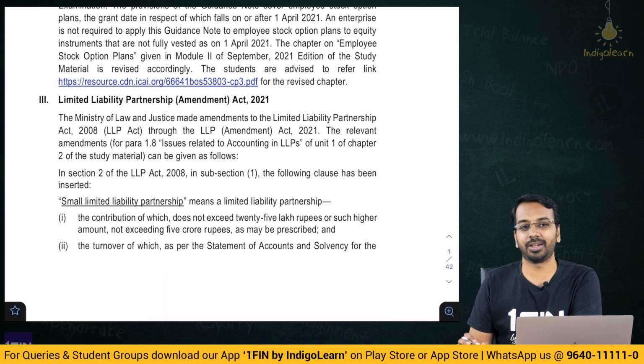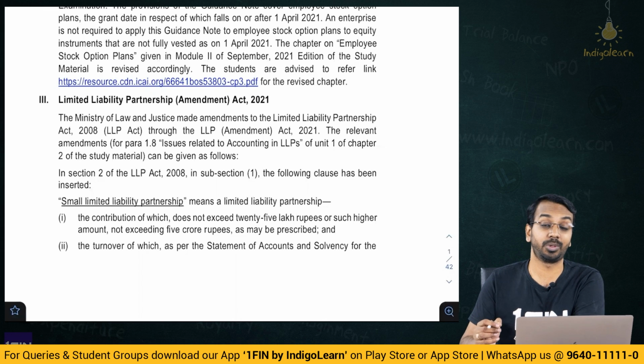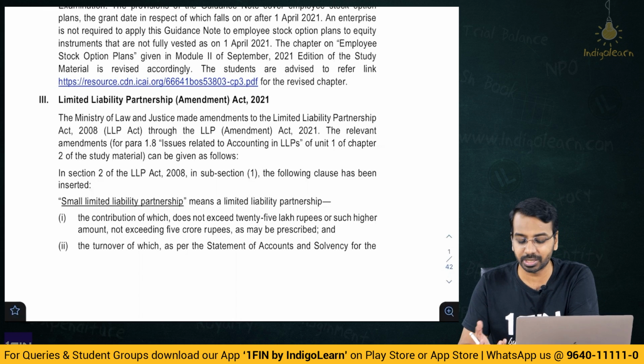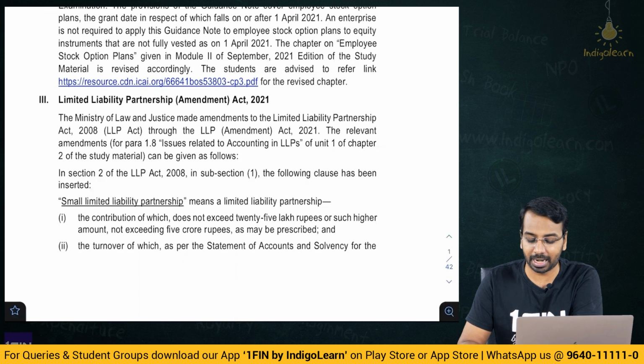Some of these are very technical and are to do with things which are to be done by banking experts or NBFC experts, but still I don't know why they keep on adding this in our study material and make it unnecessarily bulky.